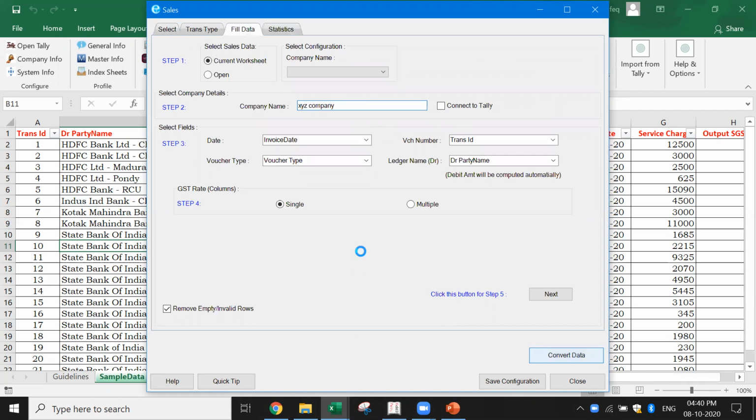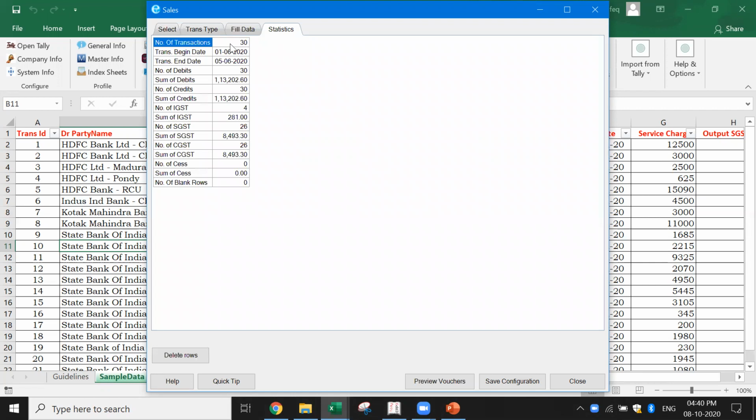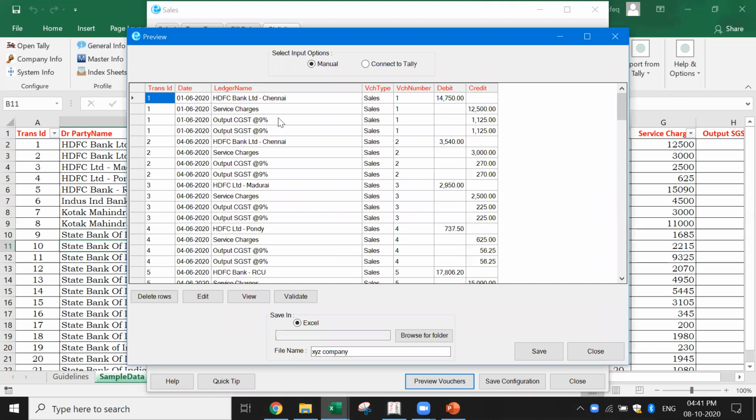Now you see all the transactions are converted. This is a preview. It gives you a list of all the transactions which have been converted. For the purpose of demonstration, you can look at the statistics. It gives you the complete statistics of all the data which has been converted. Now I want to see the preview, so I say preview vouchers. This is where the data is converted into the format in which you want to import.